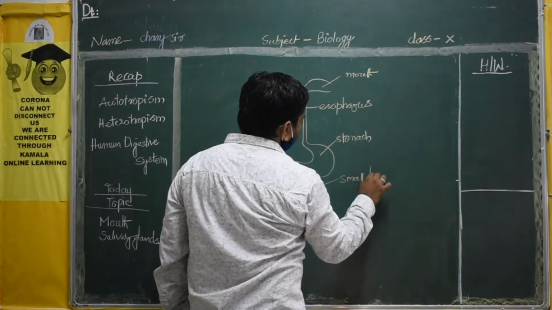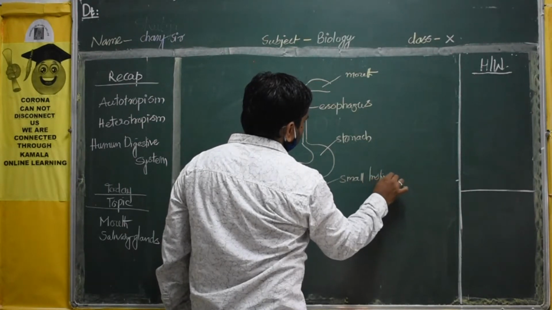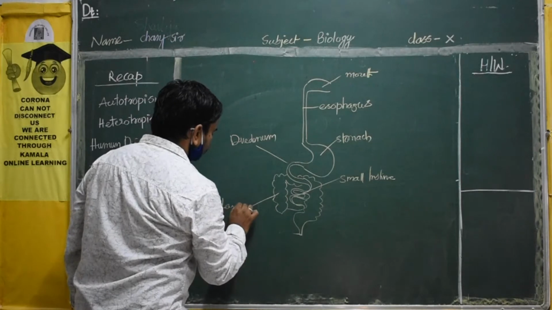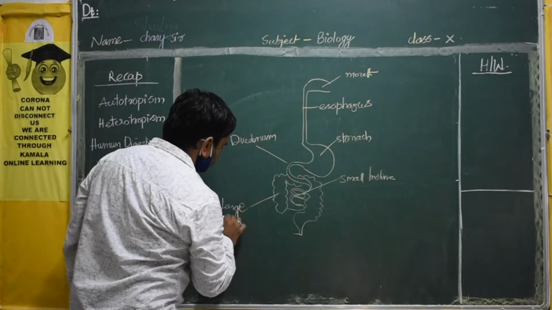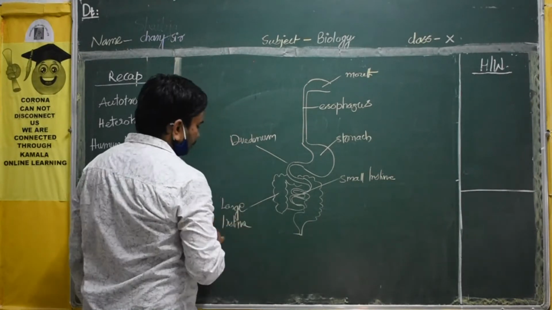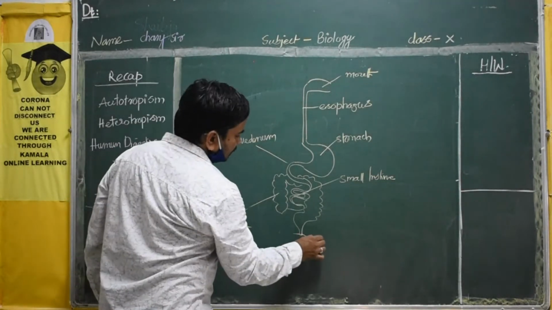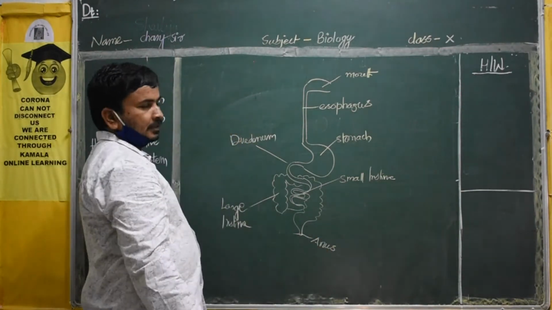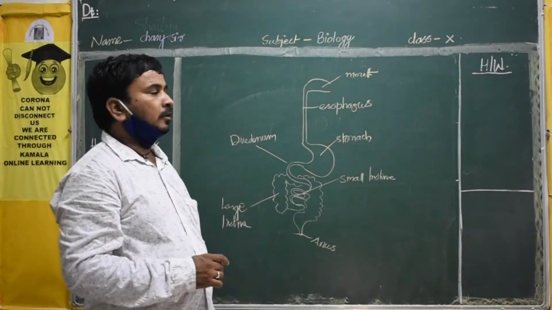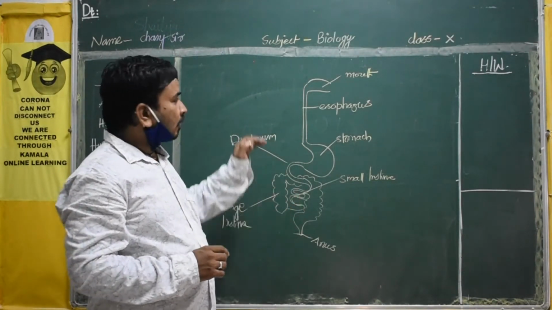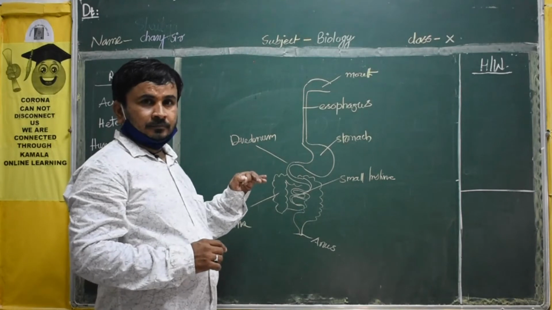The small intestine and the large intestine. And the last one is the anus. These are the major parts we can see in the digestive system. So one by one we will discuss it. In this lesson we will discuss one by one very clearly.